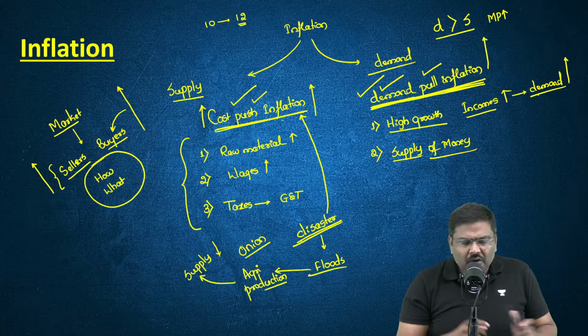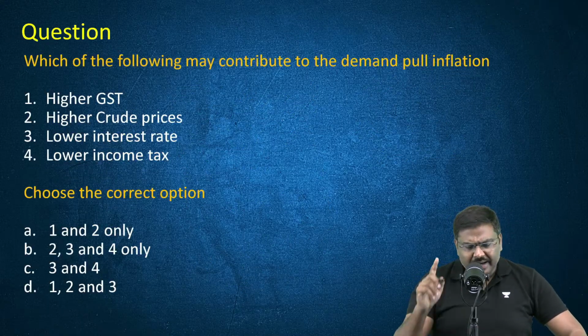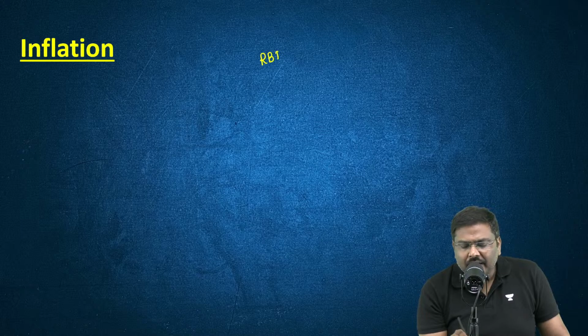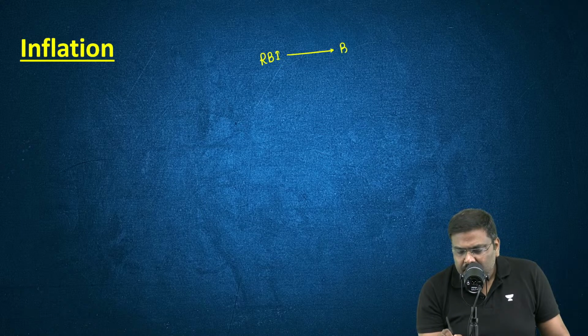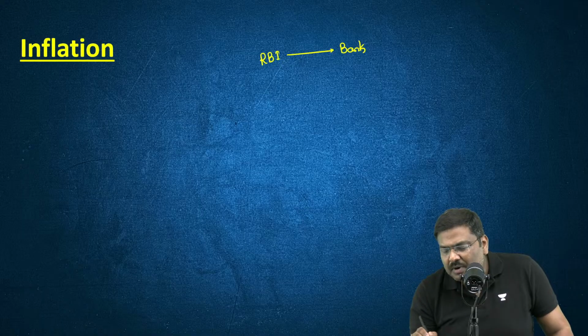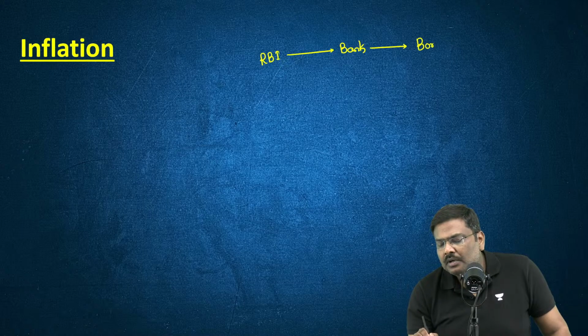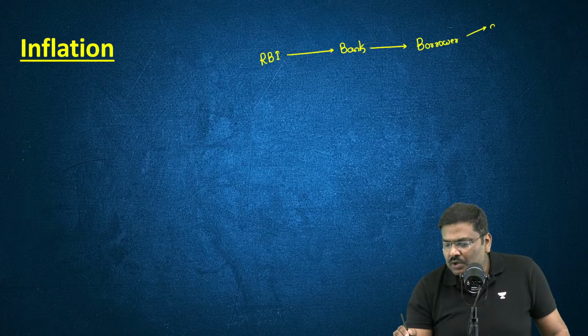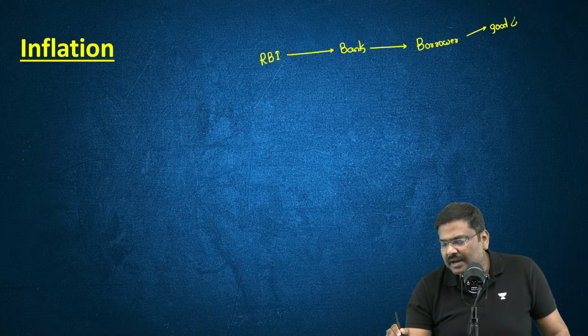Or for that matter, the Reserve Bank of India. The chain is very simple here, please have a look at this. RBI will provide a loan to a bank, and the bank will provide a loan to a borrower, a borrower such as you and me who will purchase goods and services in the market.